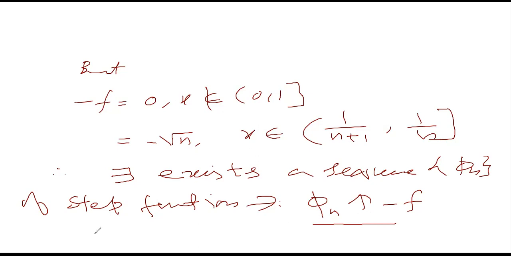Therefore minus f is not an upper function. So thus the collection of upper functions is not a vector space, because f is an upper function, but minus 1 times f is not an upper function. It's not closed with respect to scalar multiplication. So to overcome this problem, we discuss now a collection of integrable functions which will form a vector space.